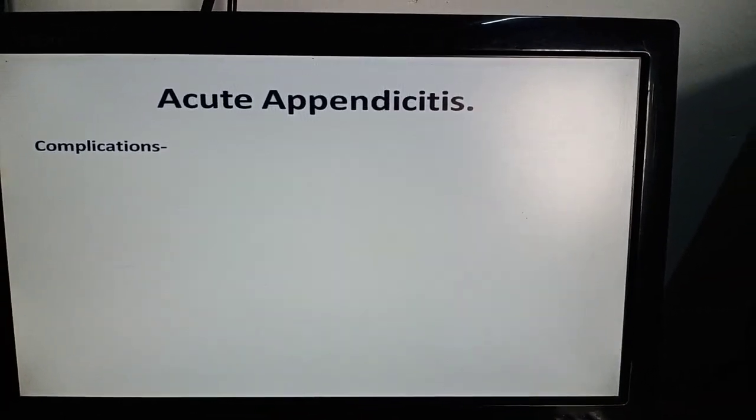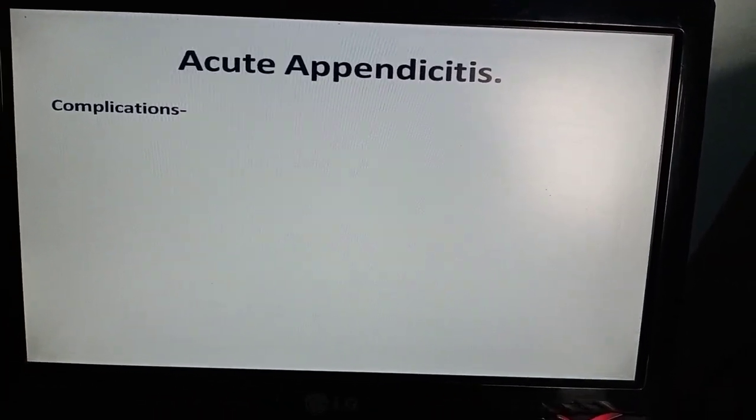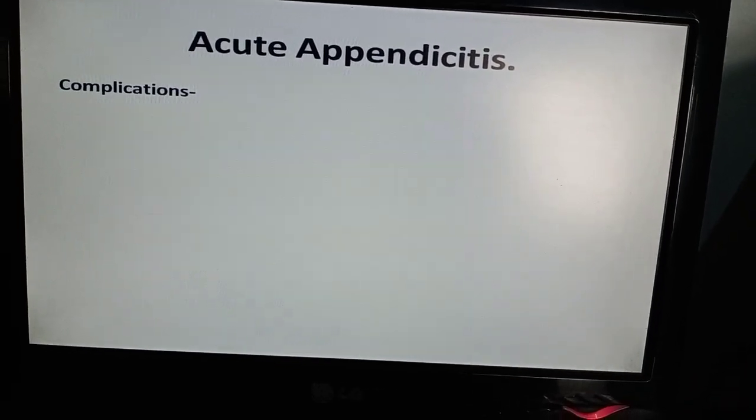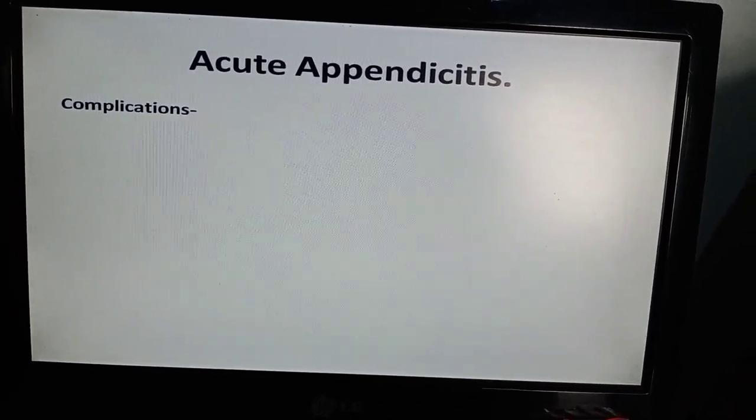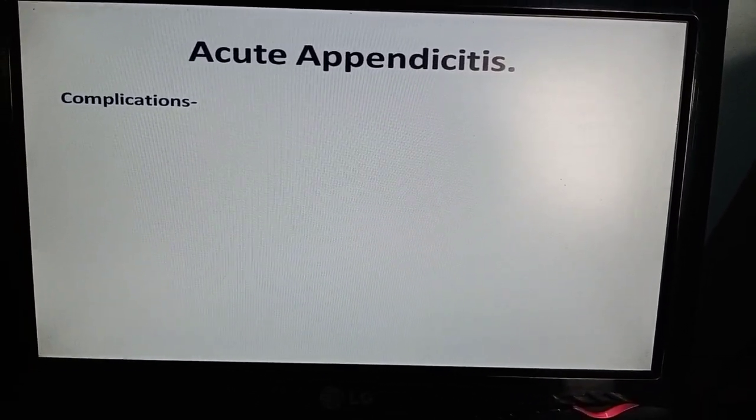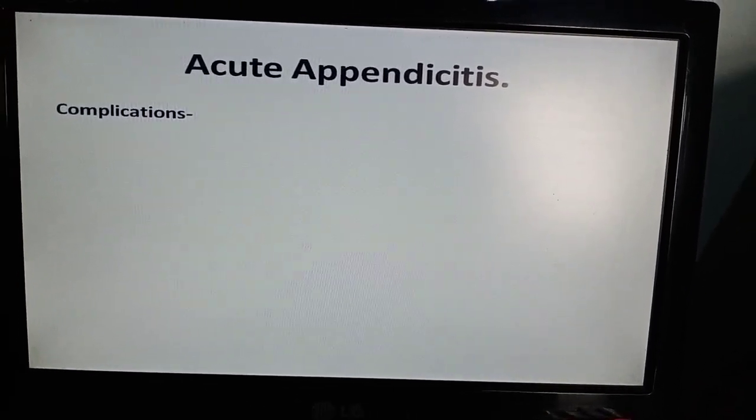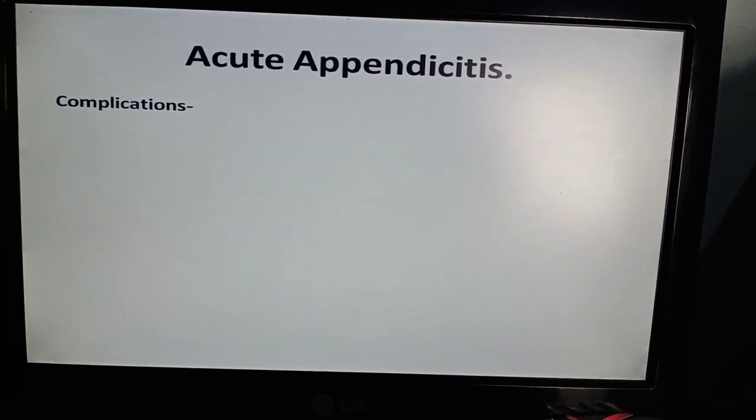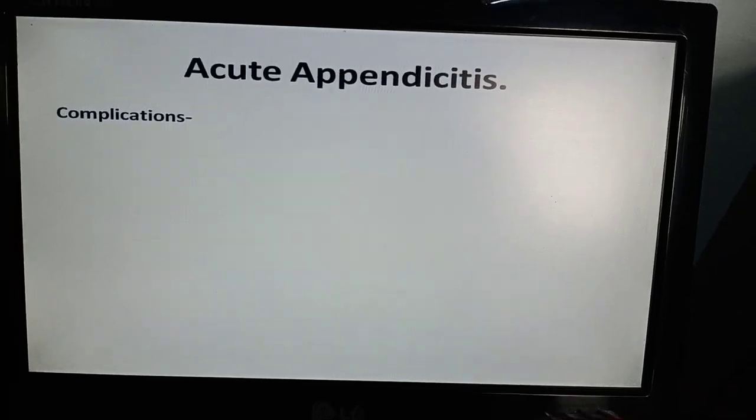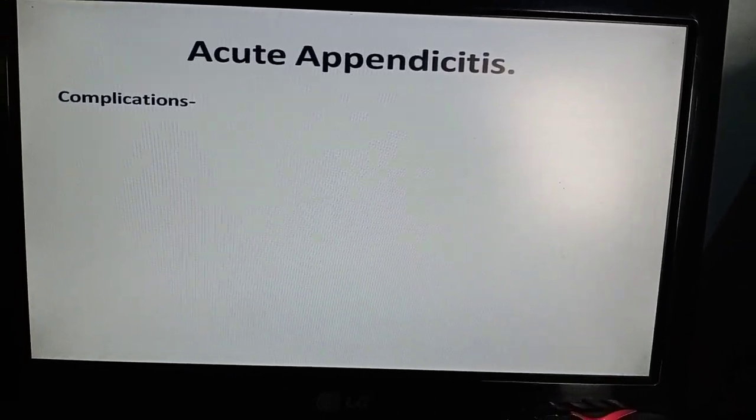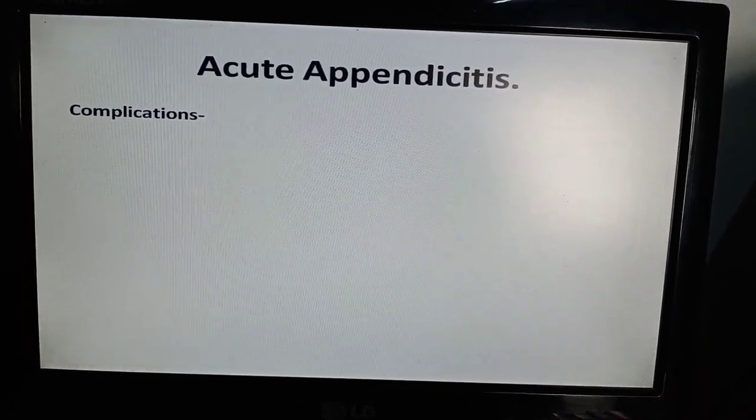Now, we will continue with appendicitis. We have finished with etiology, types, obstructive, non-obstructive, clinical features according to position and all. We have also seen the differential diagnosis. Now we will go to complications of acute appendicitis.